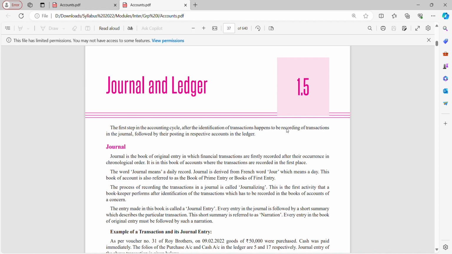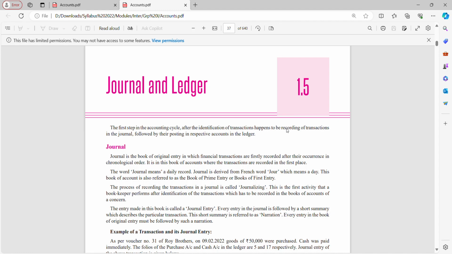Journal is the book of original entry in which financial transactions are firstly recorded after their occurrence in chronological order. What is journal? Journal is nothing but a book of original entry. It is a financial transaction recorded in chronological order. It is in this book of accounts where transactions are recorded in the first place. The very first place: suppose I want to record a transaction, it will be the journal.